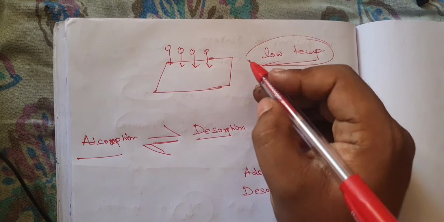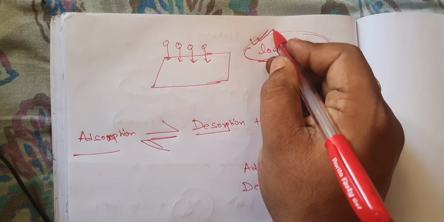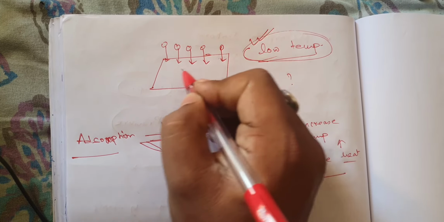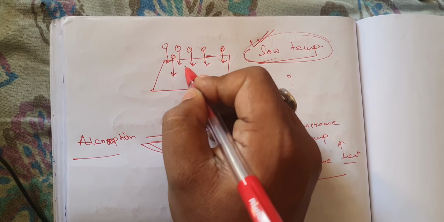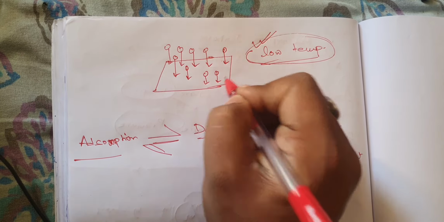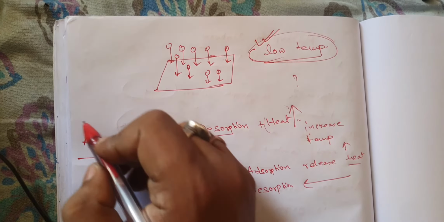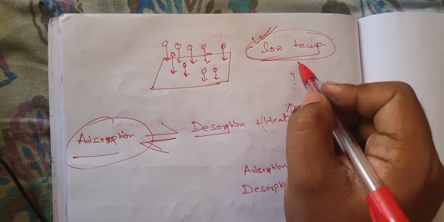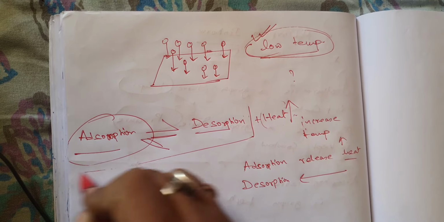So that's why you have to do this experiment at lower temperatures, so that when equilibrium is reached, when adsorption is occurring, all the particles are getting attached to the surface. Okay, at lower temperature, it will support adsorption, but still at lower temperature, the equilibrium will be reached.